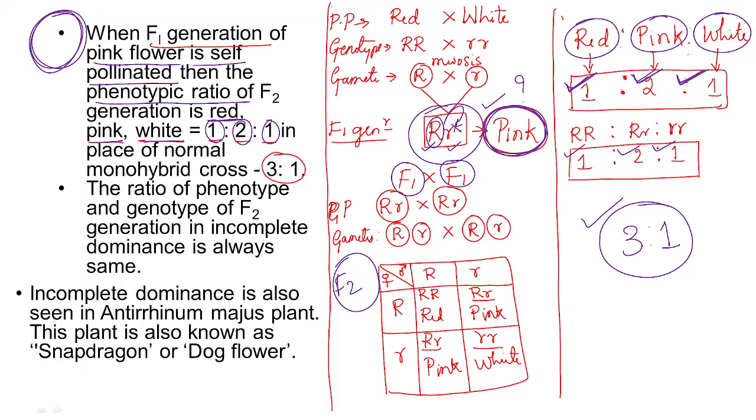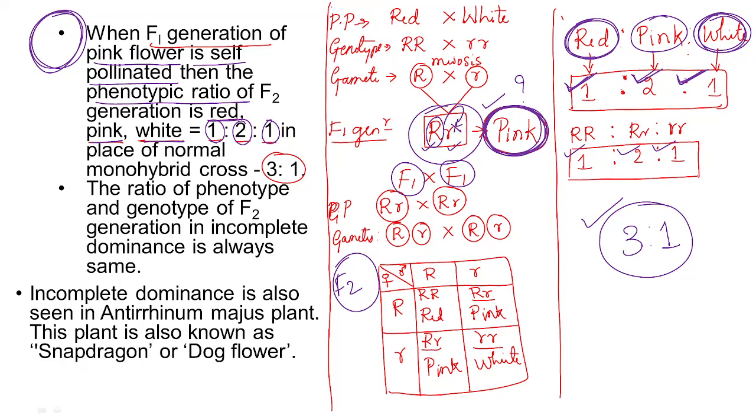And a very important point to be noted here is, even though it has produced pink color here, in the F2 generation again we have got red colored flowering plants as well as white colored flowering plants.